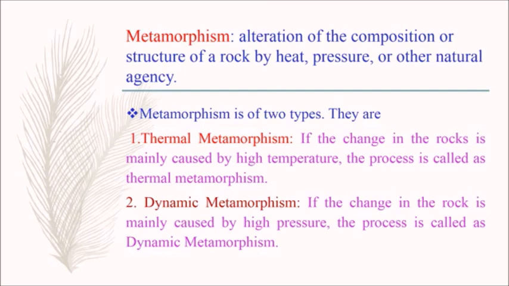So, when the rocks change their shape because of high temperature, it is called thermal metamorphism. Dynamic metamorphism: if the change in the rock is mainly caused by high pressure, the process is called dynamic metamorphism, which means when it is subjected to high pressure, the rocks will get altered. It is called dynamic metamorphism.